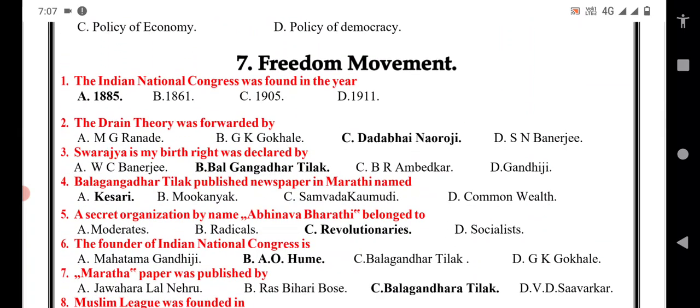Next, seventh lesson, freedom movement. The Indian National Congress was founded in the year 1885.